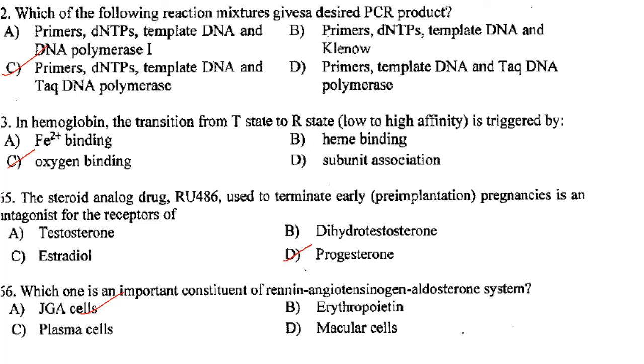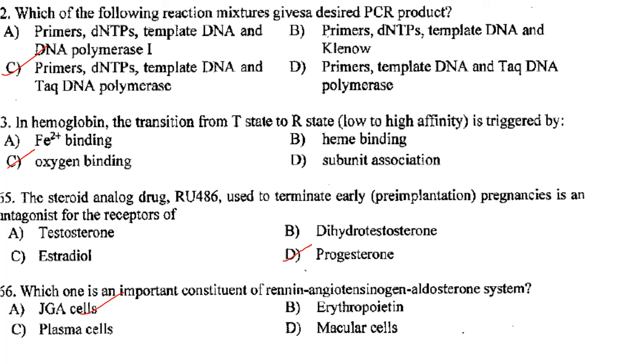In hemoglobin, the transition from T state to R state, that is low to high affinity, is triggered by oxygen binding. Answer is option C. Then the steroid analog drug RU486, used to terminate early pre-implantation pregnancies, is an antagonist for the receptors for progesterone. Answer is D.